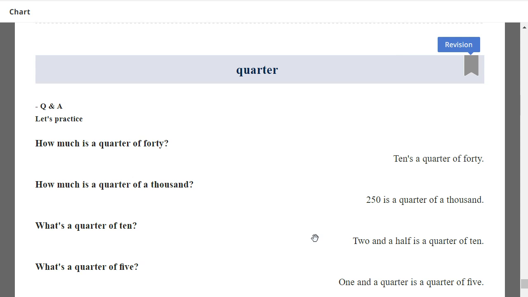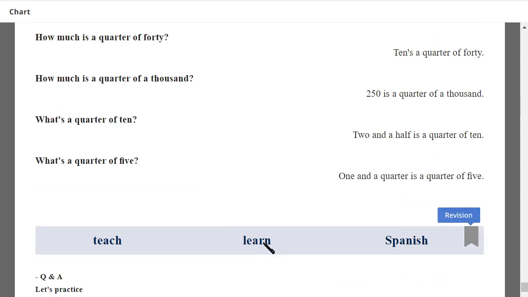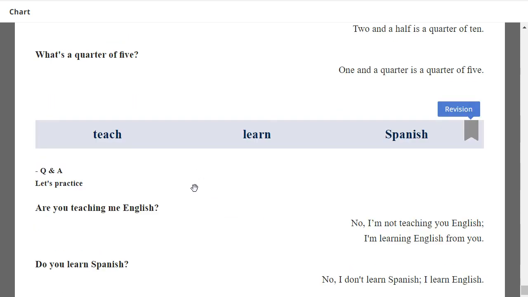How much is a quarter of 40? Ten, that's a quarter of 40. How much is a quarter of a thousand? 250 is a quarter of a thousand. Very good. What's a quarter of 10? Two and a half is a quarter of 10. What's a quarter of 5? One and a quarter is a quarter of 5. Very good.